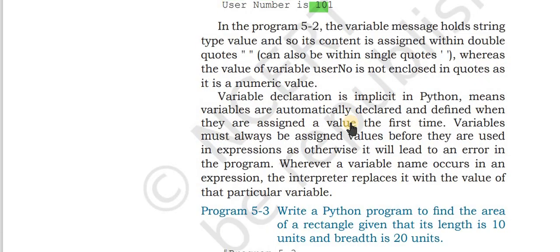Comma, user number. So what will be the output of the above program? Keep smiling, because the message variable is assigned keep smiling, so it is printed. See, another print, user number. Then what is the value of user number? Its value will be printed, and its value is 101. So 101 will be printed on the screen. Understood?